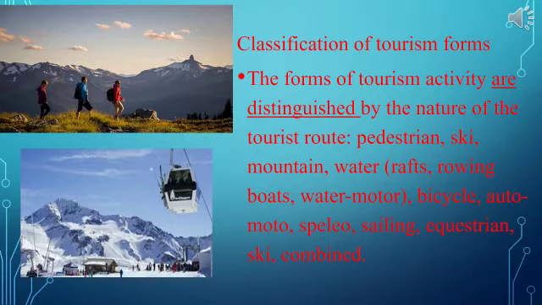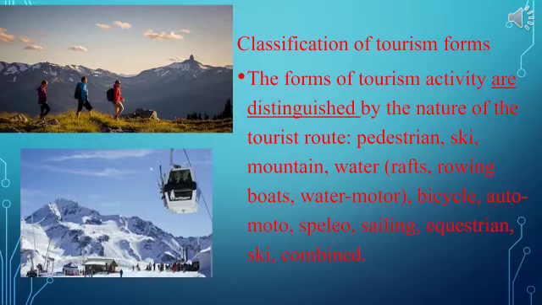Pedestrian, ski, mountain, water, rafts, rowing boats, water motor, bicycle, automotor, speleo, sailing, equestrian, ski, combined. Now look at the underlined words. What does it mean?